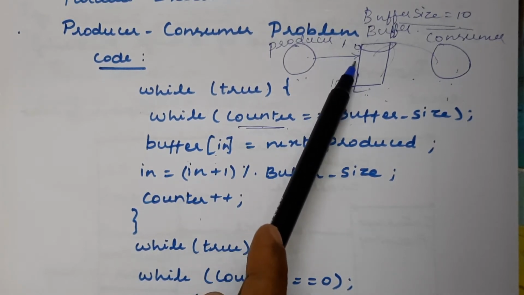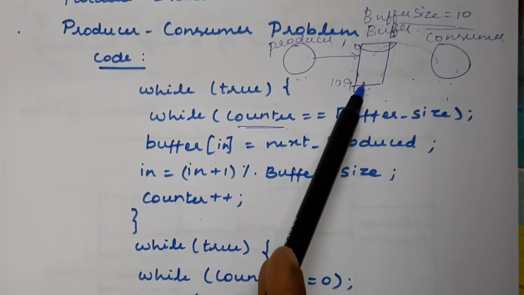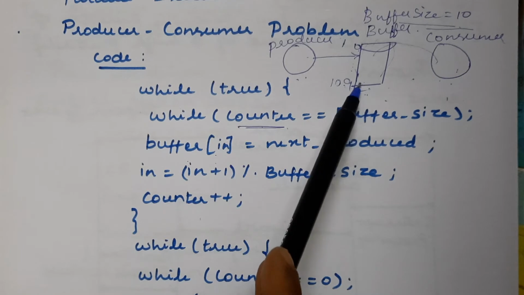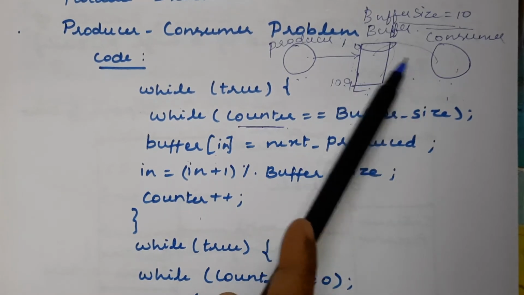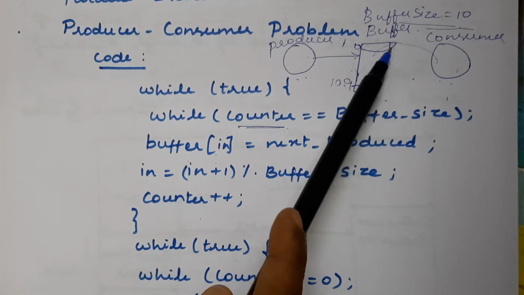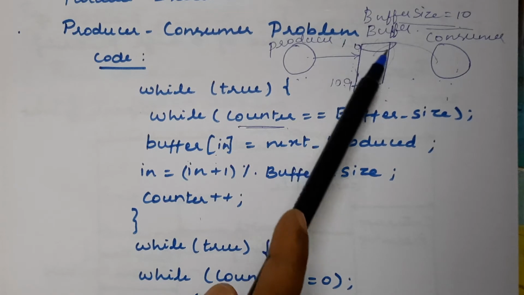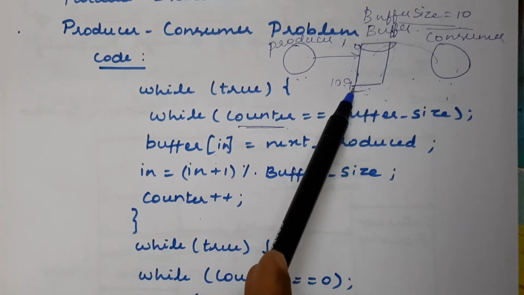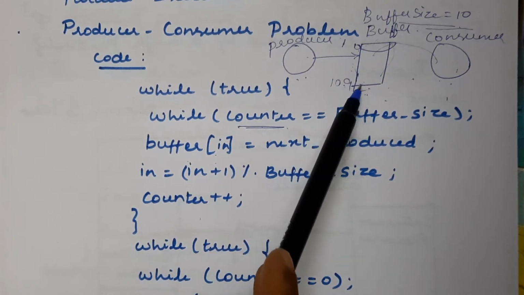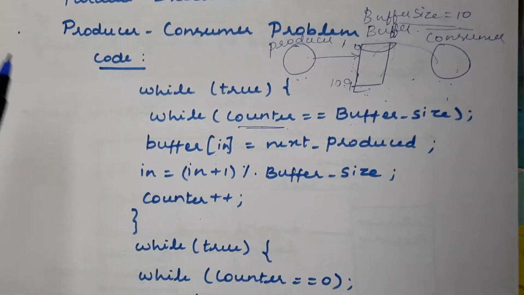So what we are doing here, we have reached the 9 location in order to store the last item. But simultaneously the consumer is also receiving the data items from the buffer. So if it gets the first data item, the first location will be empty, free to hold any new data item. So when it reaches the buffer size, automatically the next data will be stored in the 0th location, right?